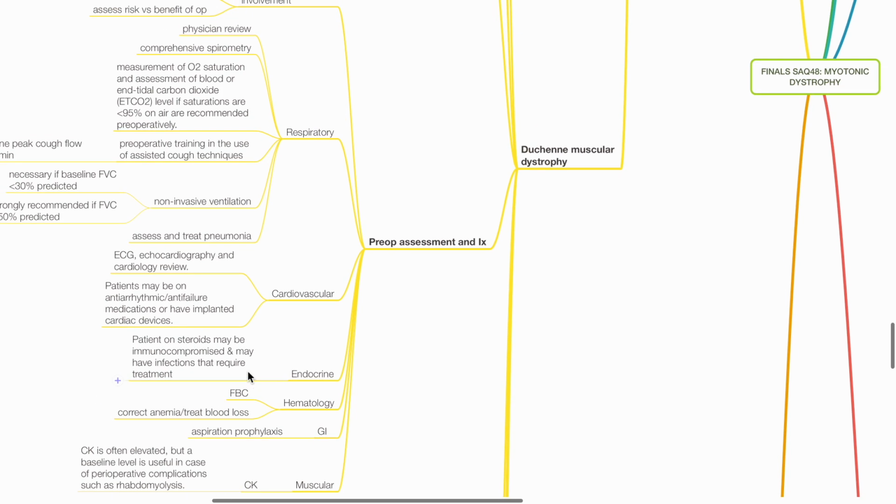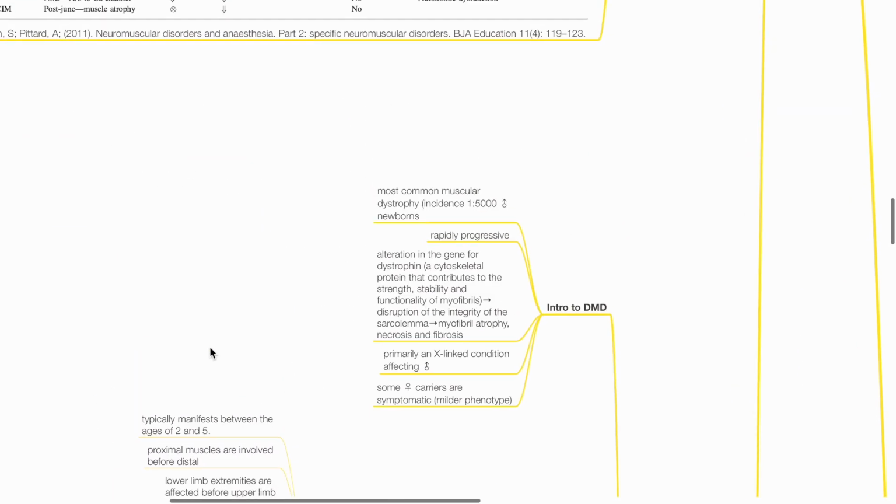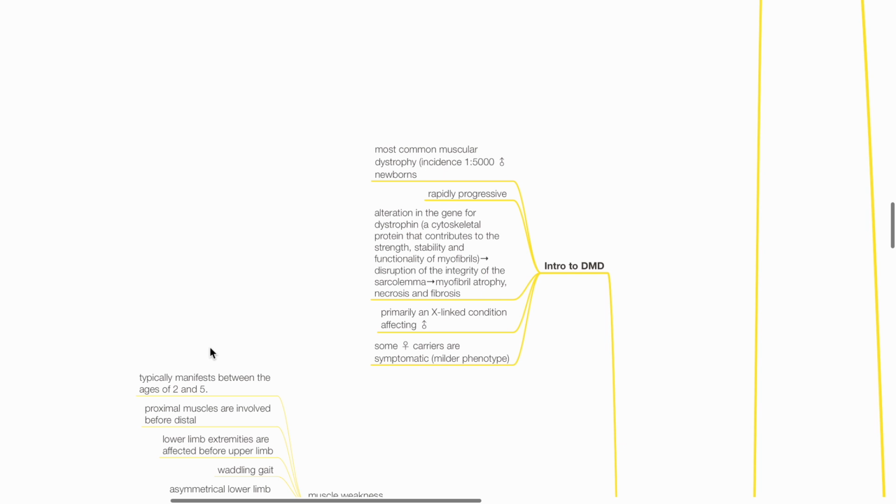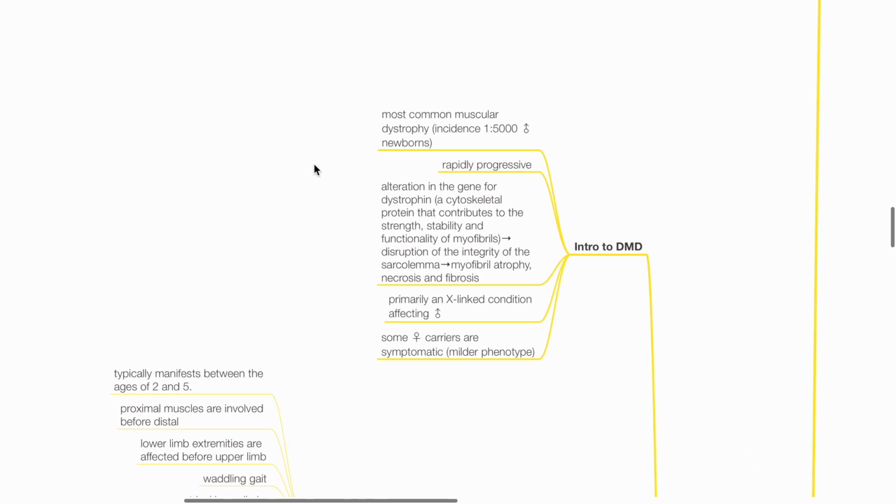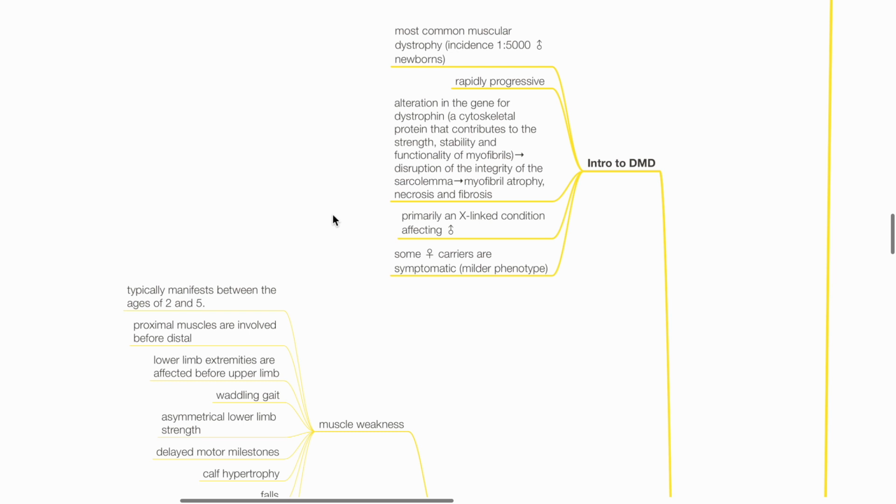Duchenne's muscular dystrophy. Introduction. This is the most common muscular dystrophy with 1 in 5,000 incidence in male newborns. It is rapidly progressive. It is due to alteration in the gene for dystrophin, which is a cytoskeletal protein that contributes to the strength, stability, and functionality of myofibrils. This leads to disruption of the integrity of the sarcolemma, leading to myofibril atrophy, necrosis, and fibrosis. It is primarily an X-linked condition affecting males. Female carriers may be symptomatic with a milder phenotype.